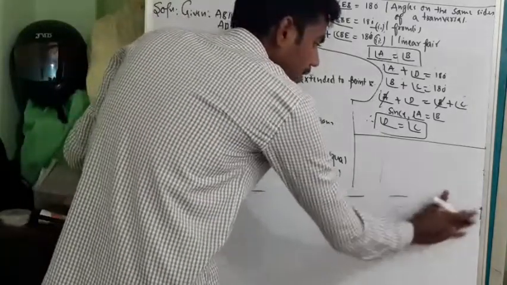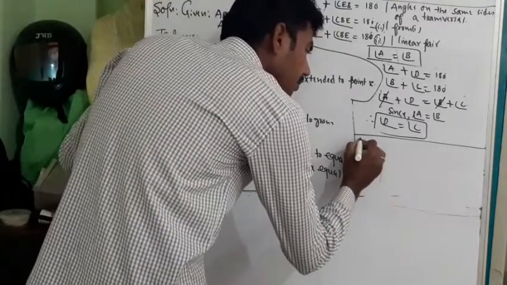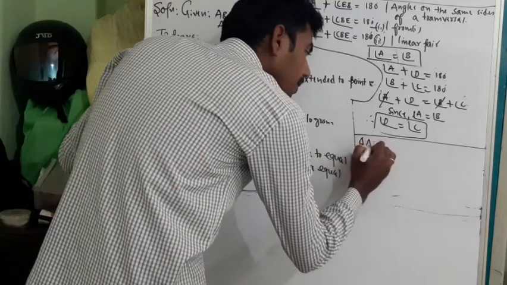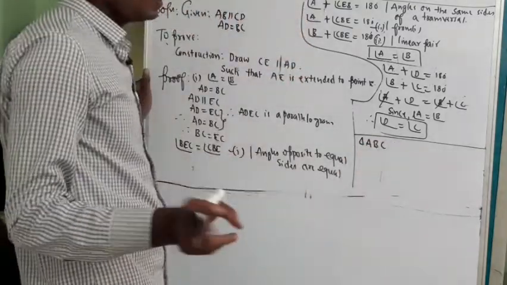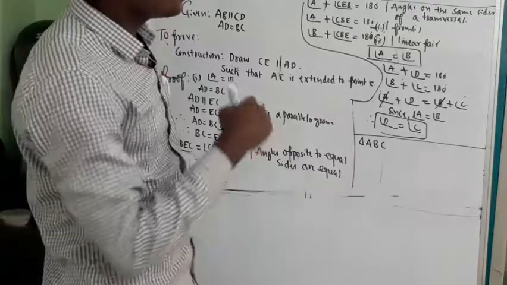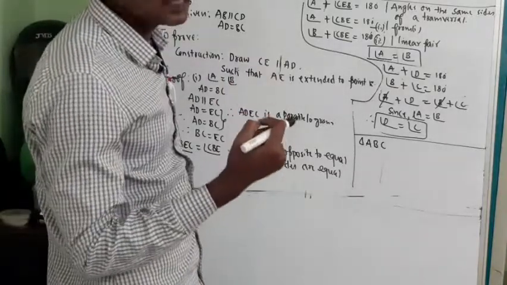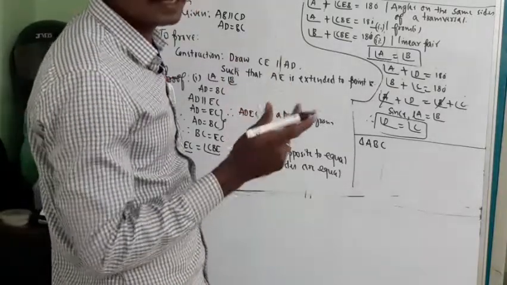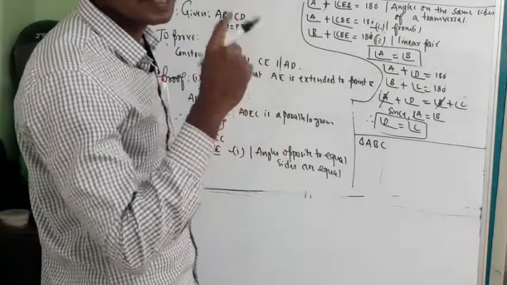So for that I need to consider triangle ABC. So do one thing, refer to your figure. So please draw that figure, or if you have a textbook, please refer to that figure and I'll trace that out. So listen to my voice and trace that angle.